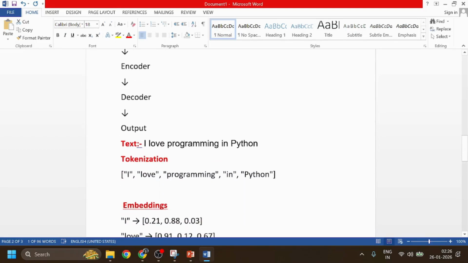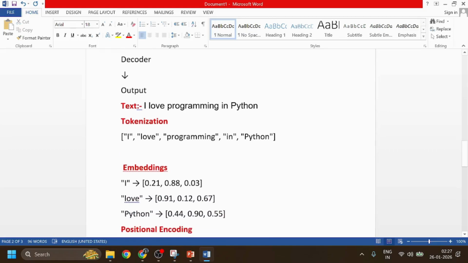The first stage is tokenization. The sentence is going to break into smaller pieces, which are called tokens. Here you can see this sentence broken into smaller pieces: I, love, programming, in, Python. This is called tokenization, and it is the first step we need to do.